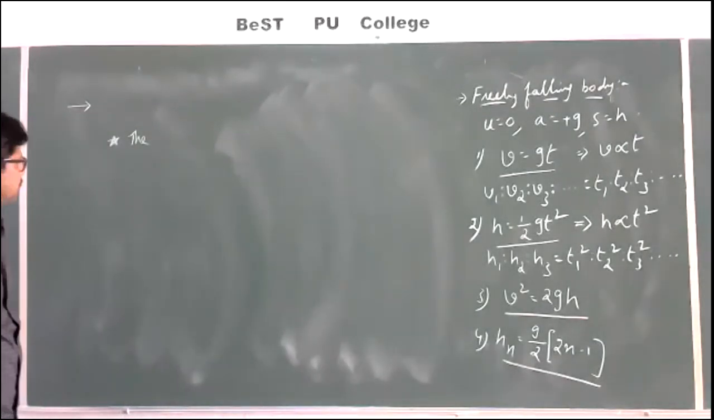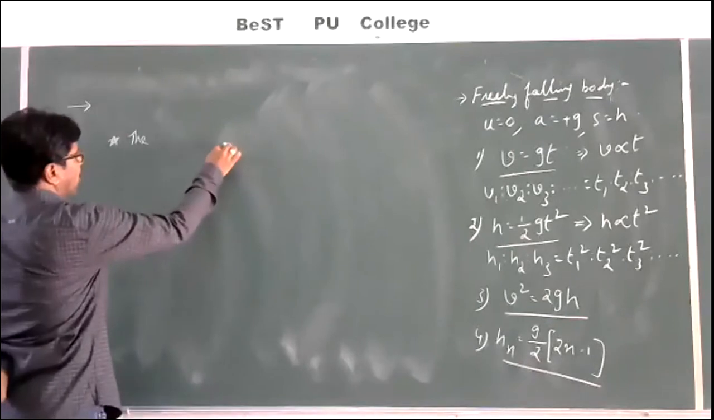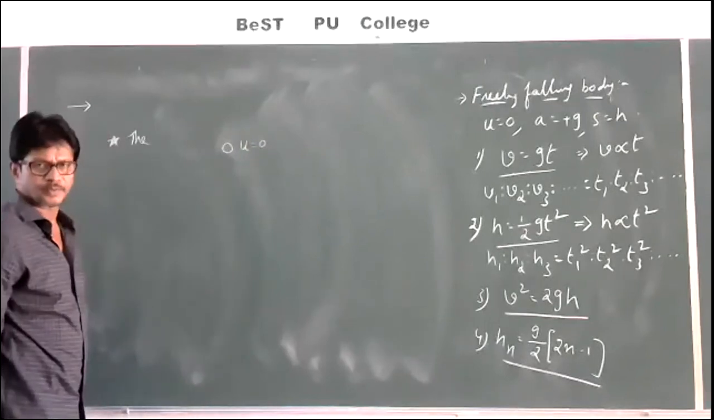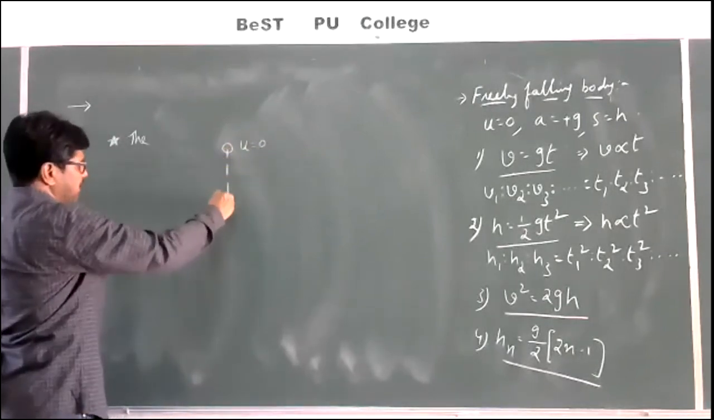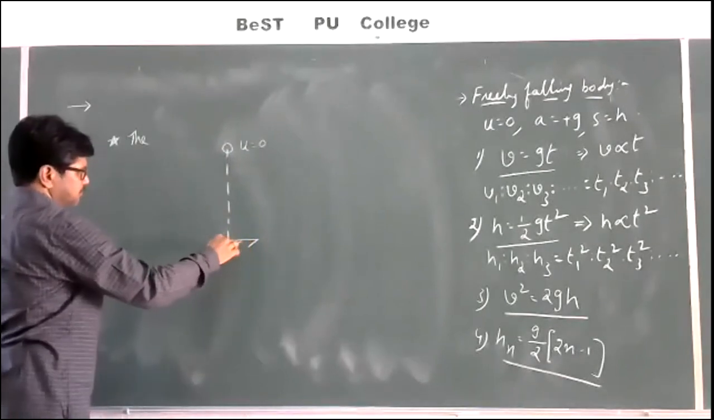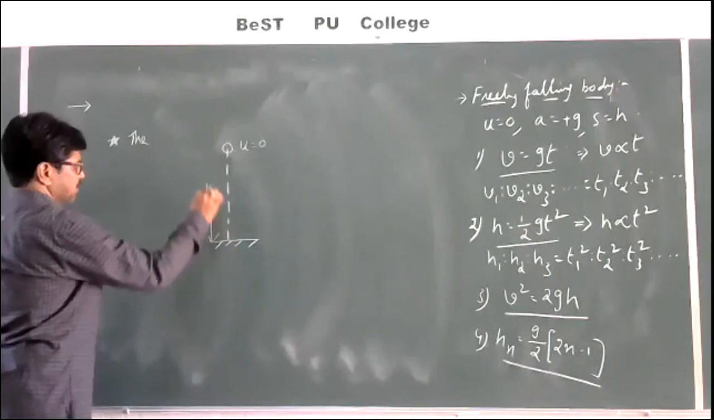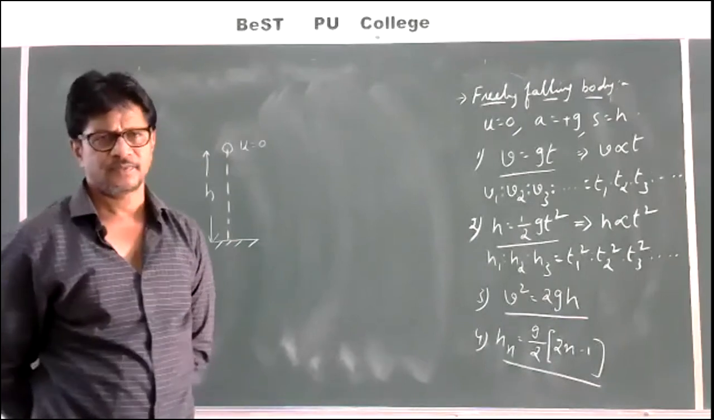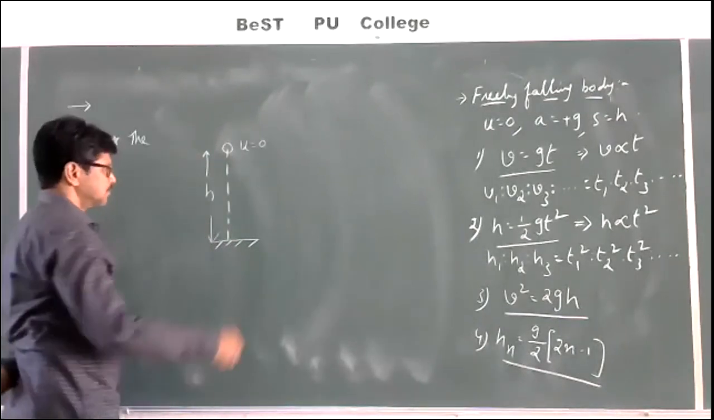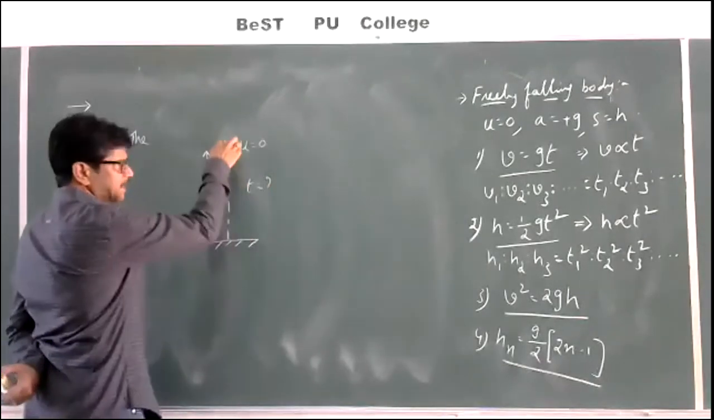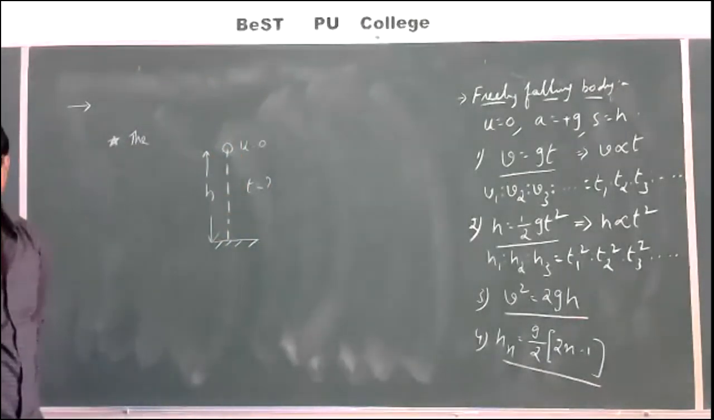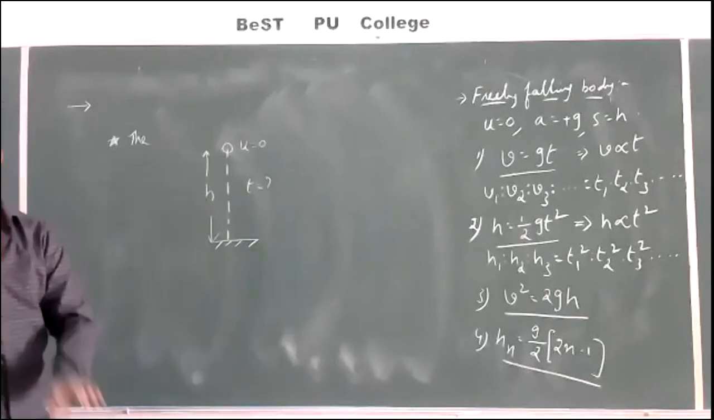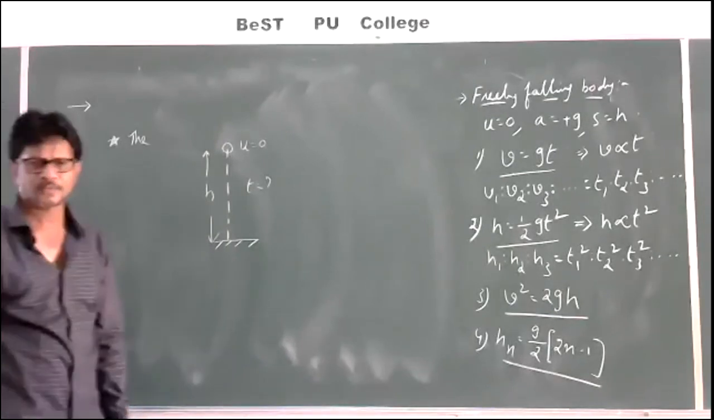So what is it telling? A body is dropped. Very good. Since it is dropped, U is equal to 0. It is dropping from a certain height h. Now he is asking us to find how much time it will take to reach the ground. T is equal to how much?